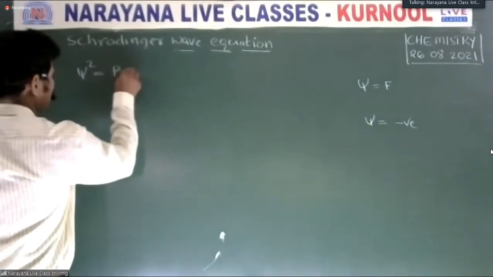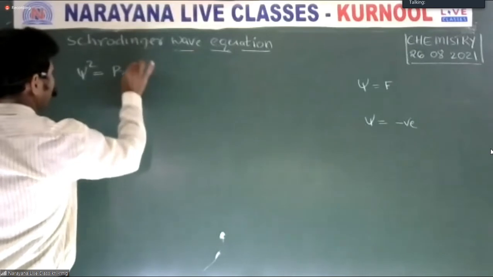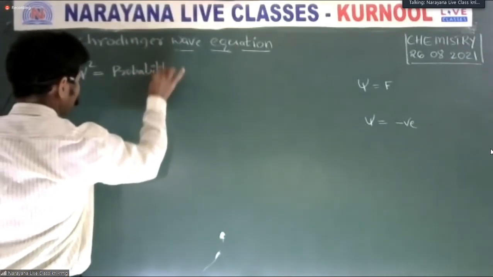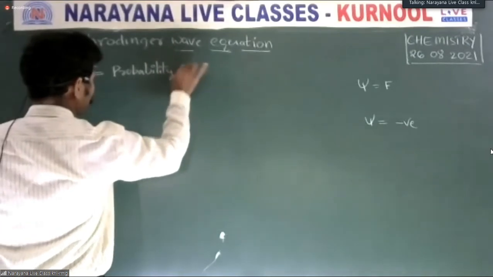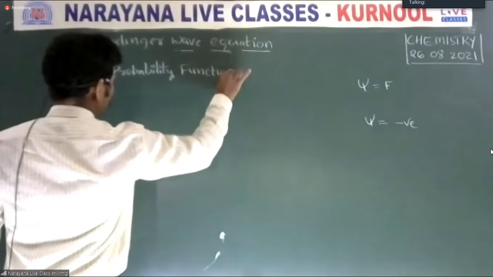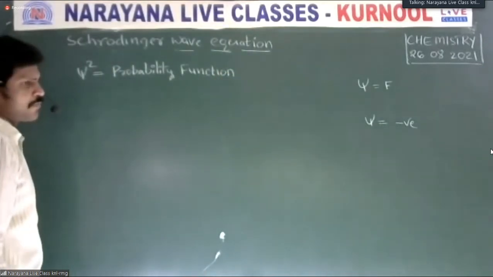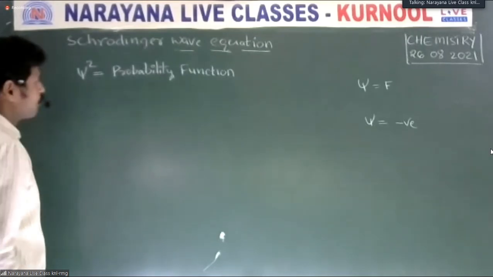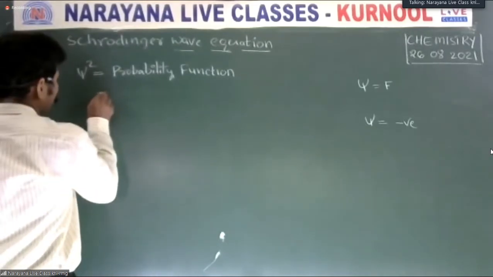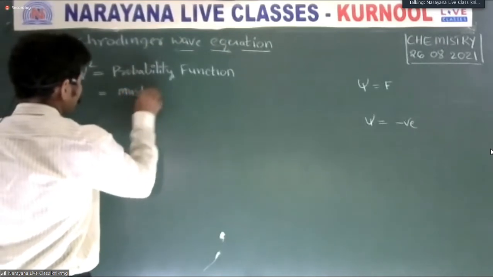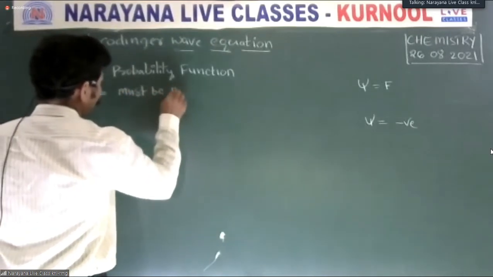Psi square is called the probability function. Psi is called the wave function, and psi square is called the probability function. Then psi square must be positive.